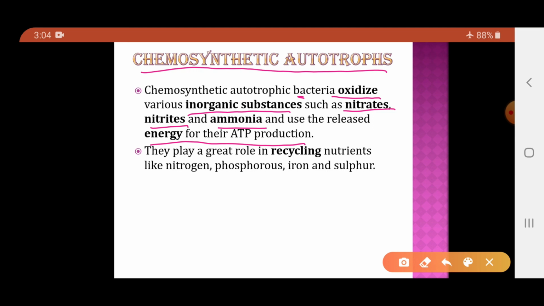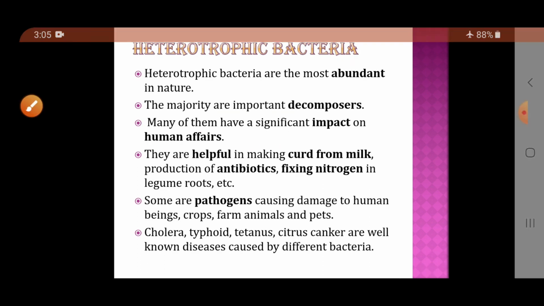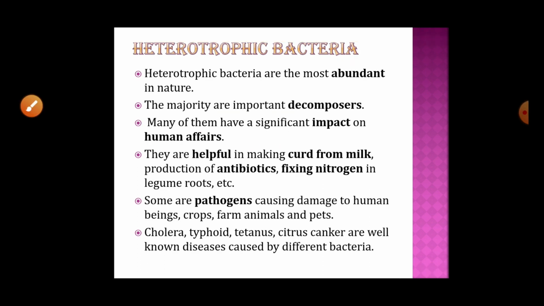And as they use the inorganic substrates, these organisms play a very important role in the recycling of nutrients like phosphorus, iron, nitrogen and sulfur. They play a very important role in recycling of the nutrients. So that was regarding the photosynthetic eubacteria.